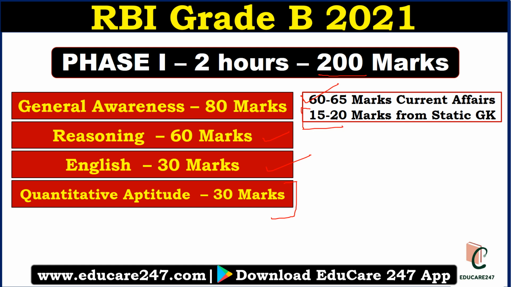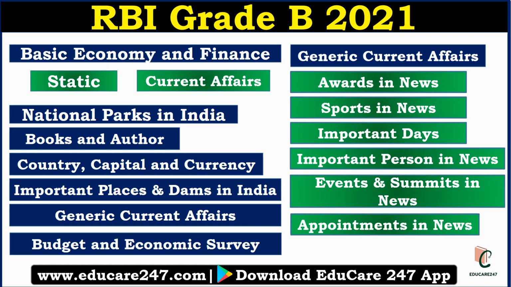Now we'll discuss how to cover the general awareness section. We have analyzed the last 5-6 years' papers of general awareness and we have come up with the strategy. If you follow this strategy, you can get 65 to 70 marks in the general awareness paper.